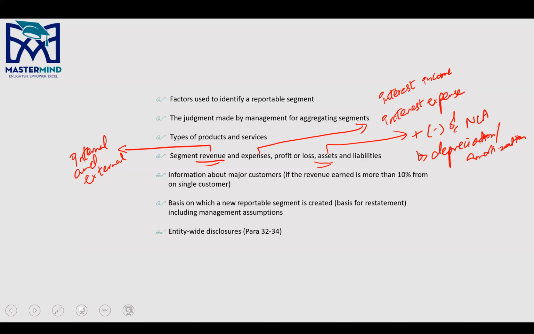All right. Information about major customers, very important. So if there's a customer that gets you more than 10% of the revenue, of the entire revenue of the business, this is a major customer. There's a high risk, or not even, I won't call it a risk, but a lot of resources are allocated to earn revenue from that single customer, right? And if that customer goes, or just chooses another business to work with, then you will lose a major chunk of your revenue, right? That is of concern and will be of concern to the user of the financial statements, especially to the shareholders. So you need to disclose it.